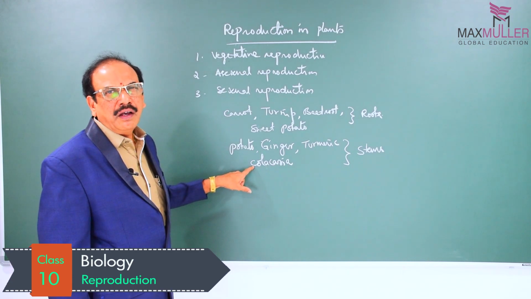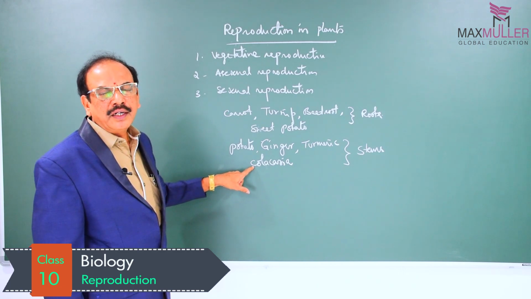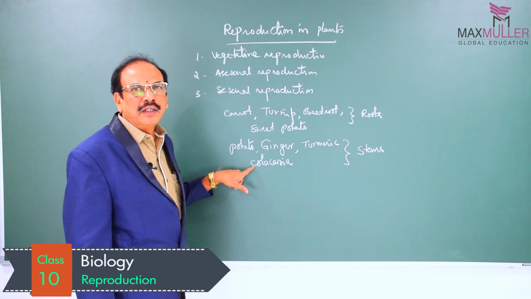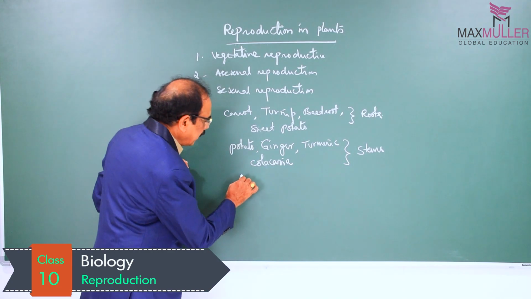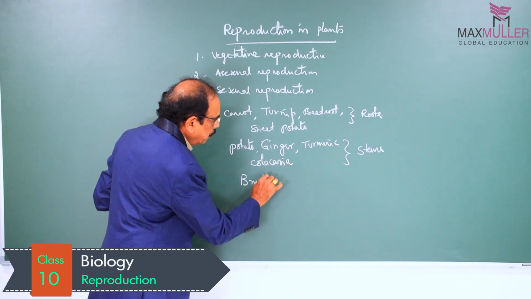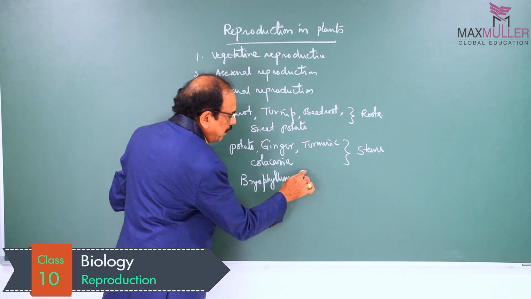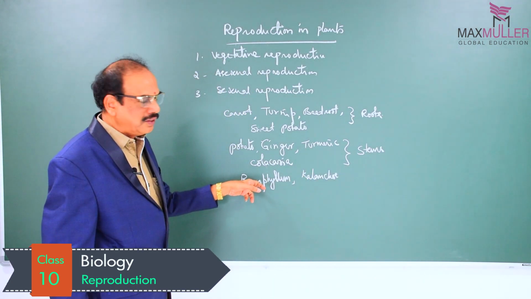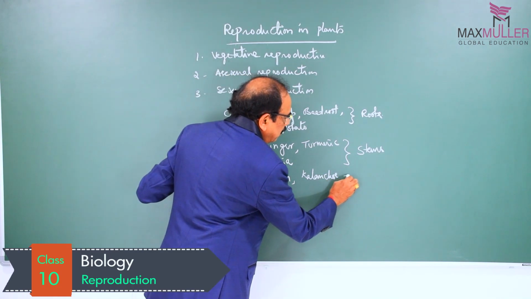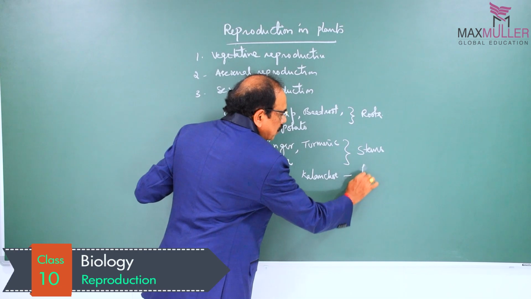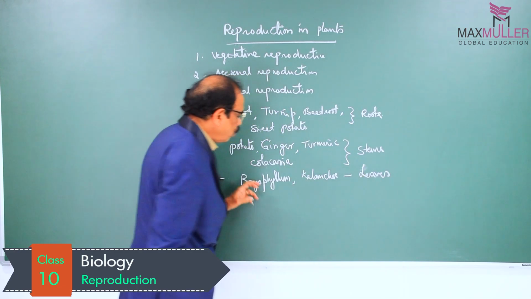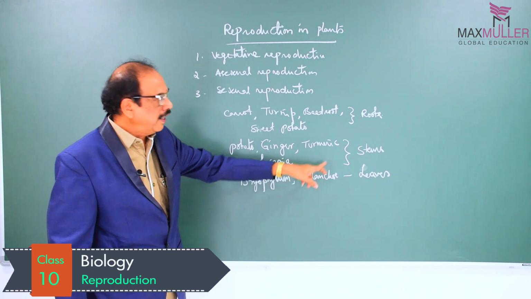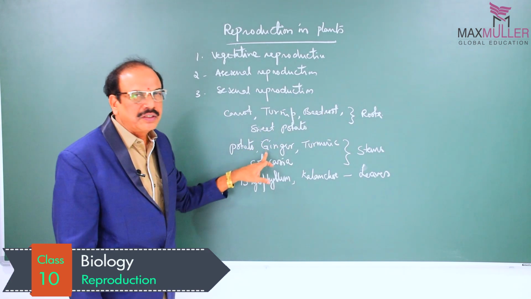In some plants, on the leaves, buds are present and these buds grow and develop into new plants. They are what we call epiphyllous buds. They are meant for vegetative propagation. An example is bryophyllum and kalanchoe, etc. In these plants, on the leaves buds are present. They grow and develop into new plants. So leaves are meant for vegetative propagation in the case of bryophyllum and kalanchoe. These are the vegetative parts. This is about vegetative reproduction.